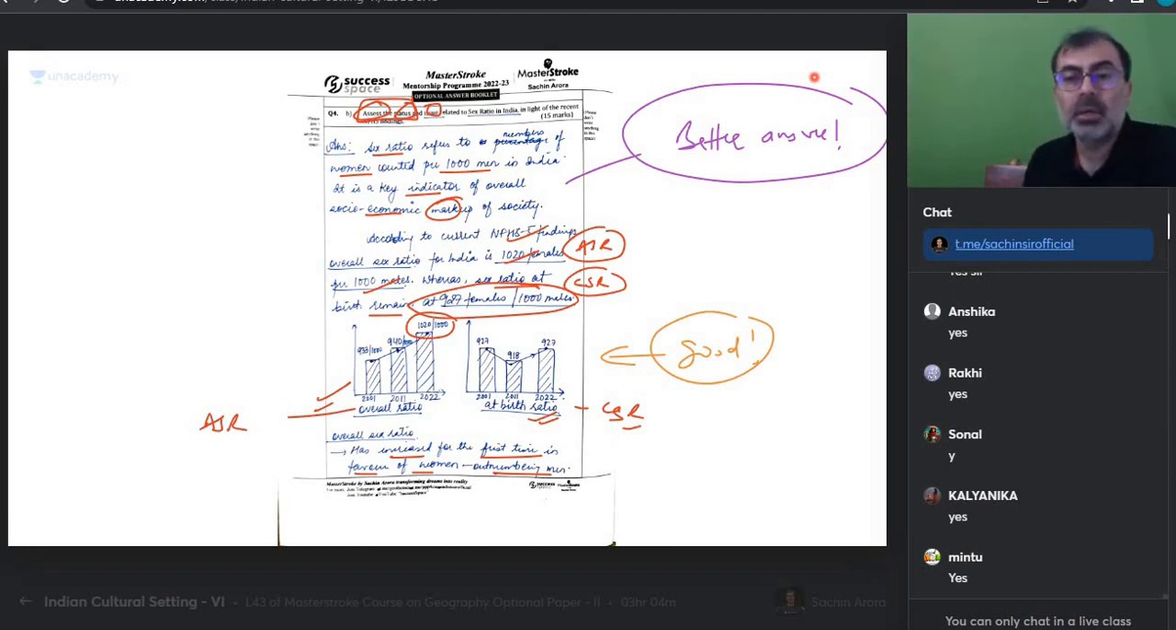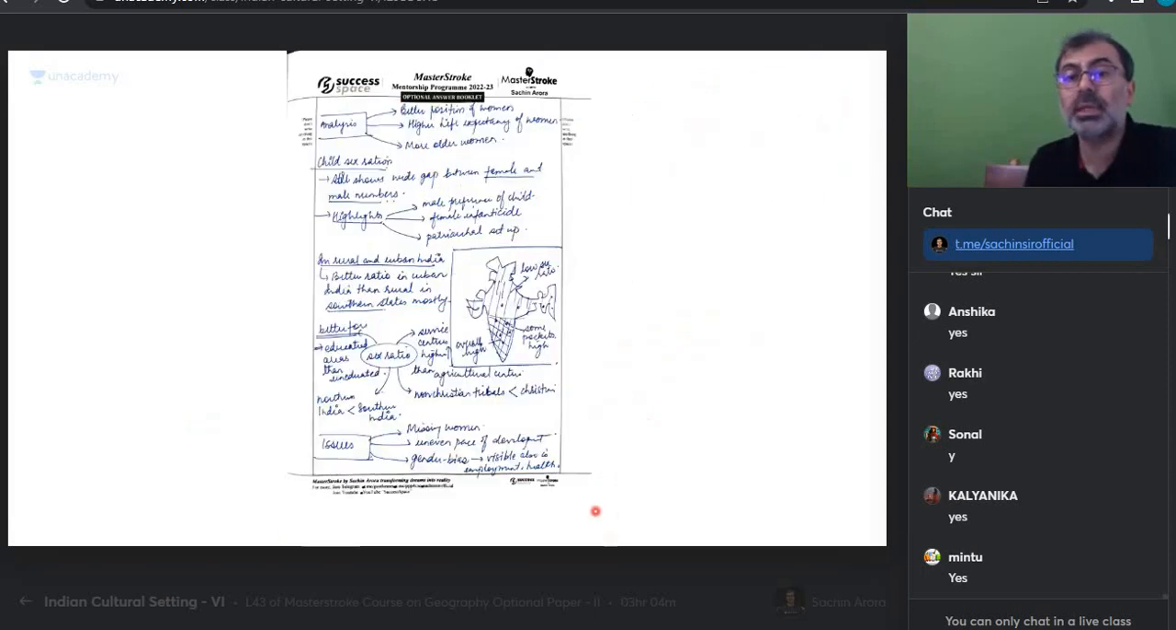ये होना चाहिए आपके पास. You are confident because you've done it. I'm just showing you how the homework assignments will be used in the real examination. Analysis: birth position for women, higher life expectancy, more older women. So she's written the reasons also.